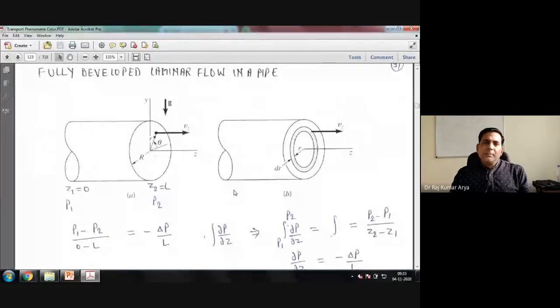Or you can say in the pipe. Can you see this PDF? Yes, sir. Okay. So, momentum balance derivation in cylindrical coordinates, or in the case of a pipe, we have not done. We did the continuity and derivation of momentum equations in rectilinear coordinates x, y, z.